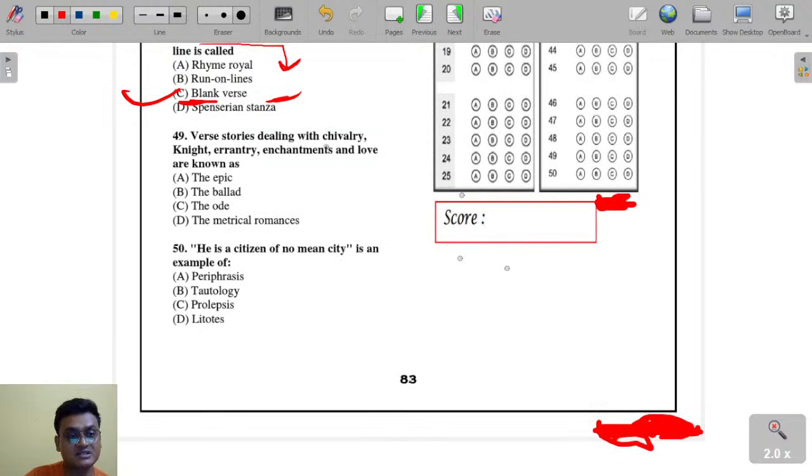Verse stories dealing with chivalry, knight errantry, enchantments, love are known as the epic, the ballad, the ode, the metrical romances. Okay.